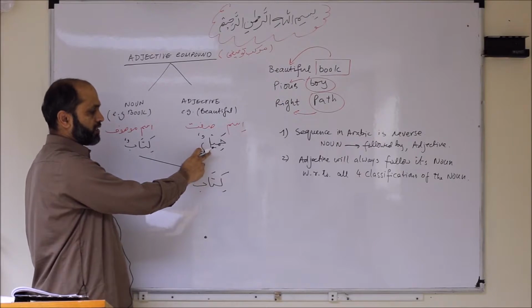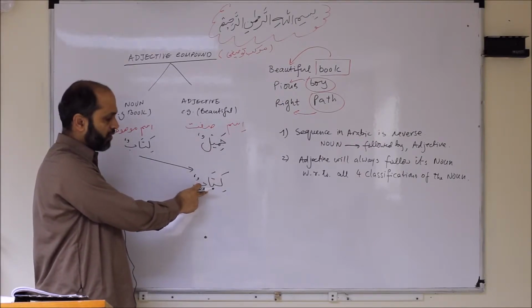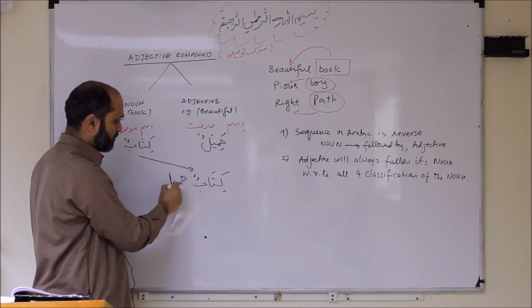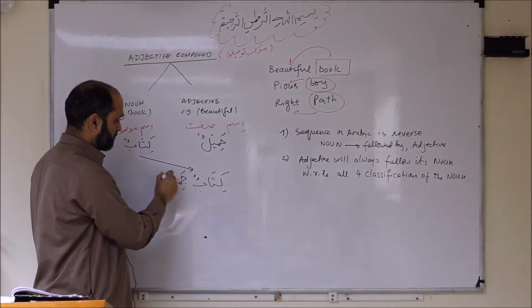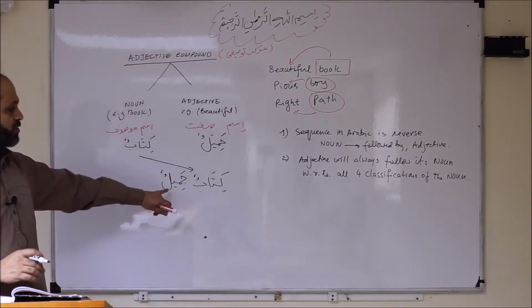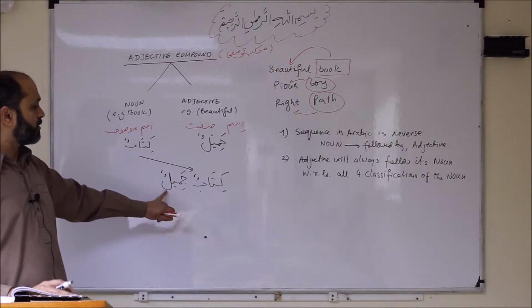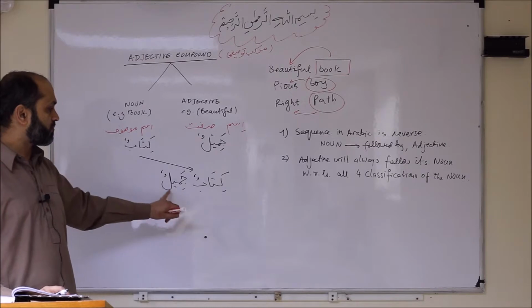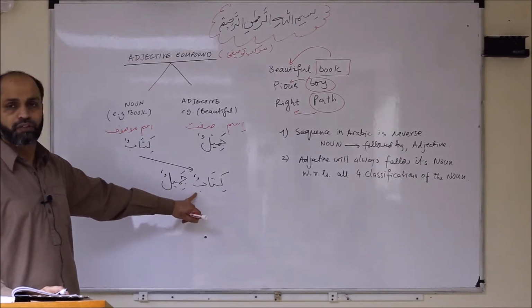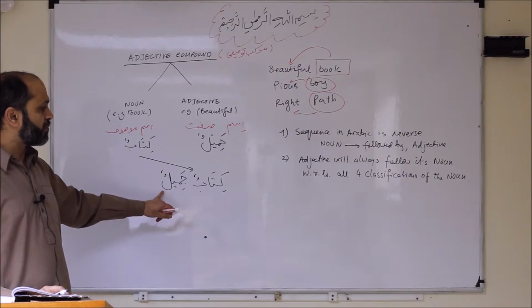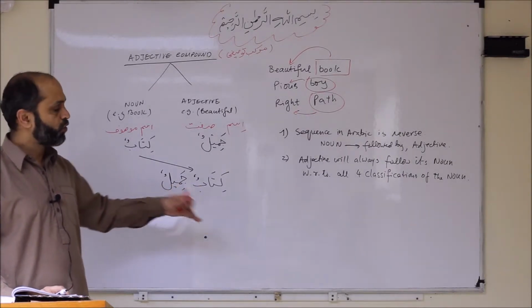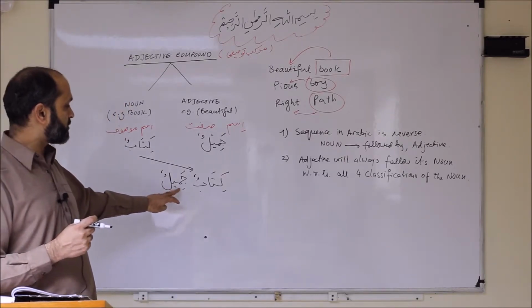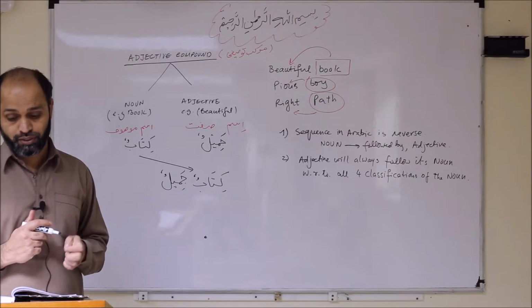Okay, good. Is kitabun singular or dual? It's singular, so we need to bring a singular. So looking at this, it will be jamilun, the same. Why? Because jamilun is singular, kitabun is singular. Jamilun is also masculine, kitabun is masculine. Jamilun is following kitab with respect to the status. Jamilun is in common noun because kitabun is in common noun. So these 4 characteristics or 4 classifications, the sifat must follow. That's the important rule over here.